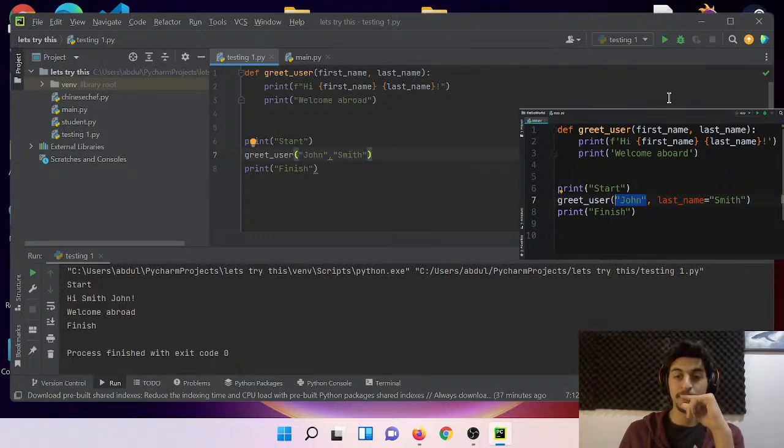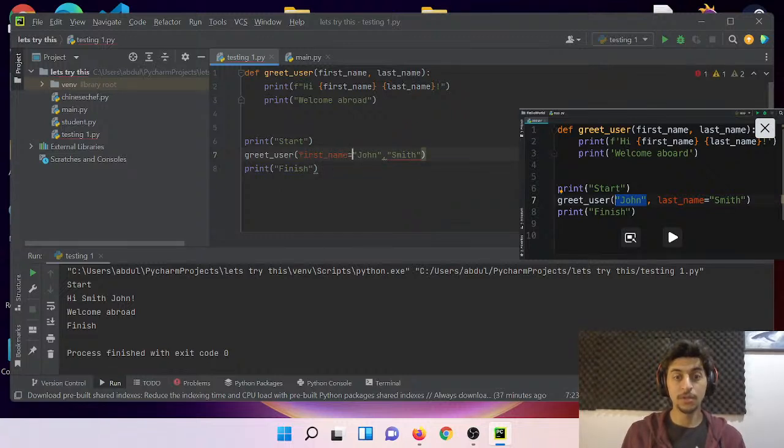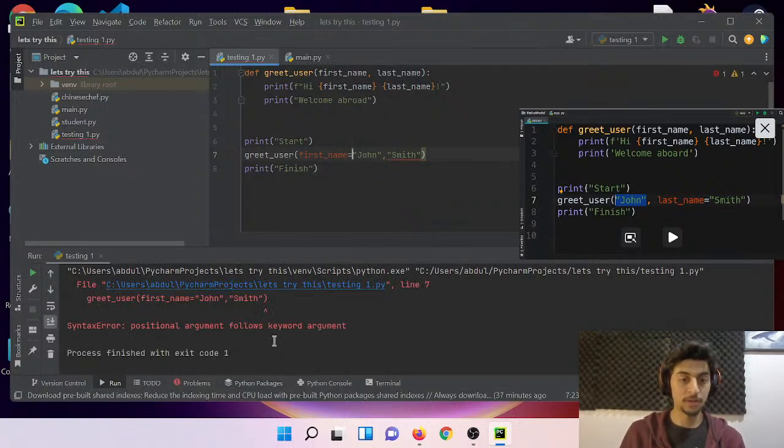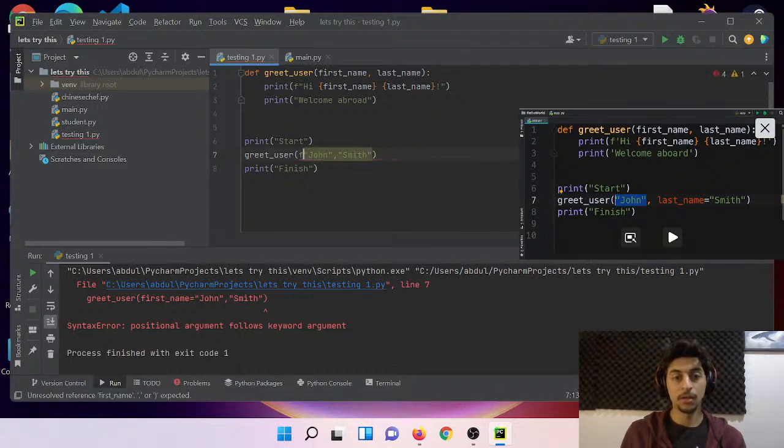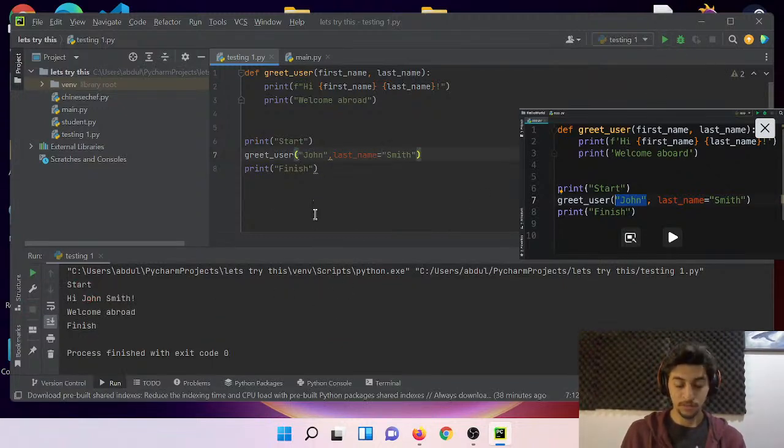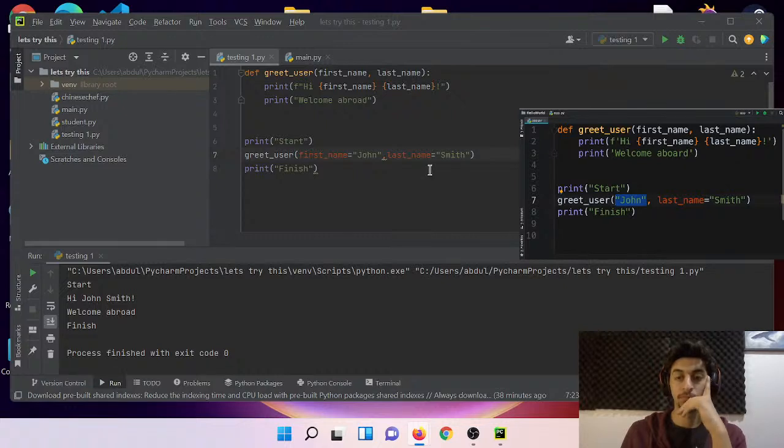If you're dealing with functions that take multiple numerical values and it's not quite clear what those values represent, use keyword arguments to improve the readability of your code.